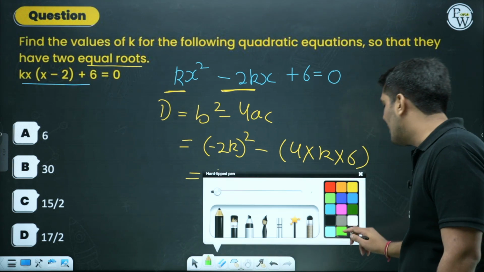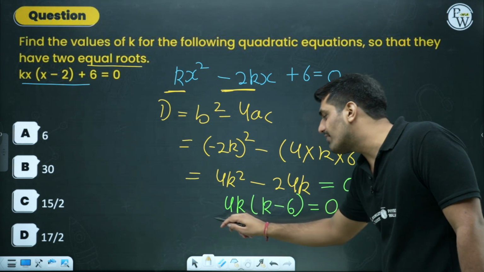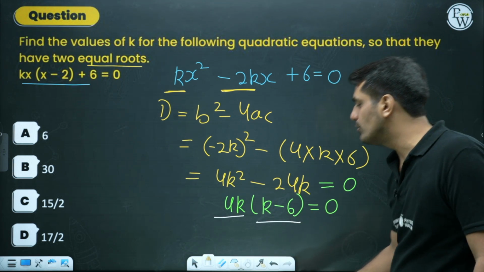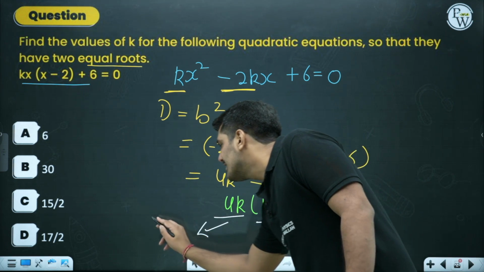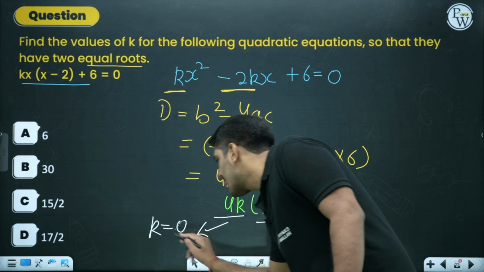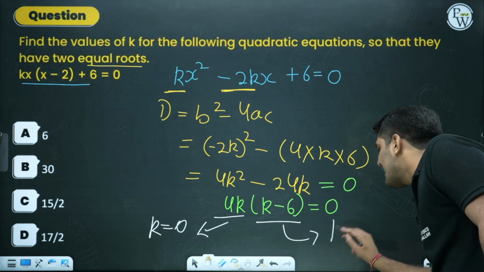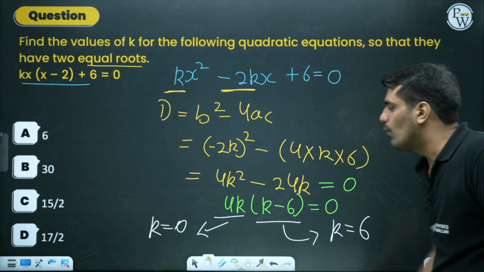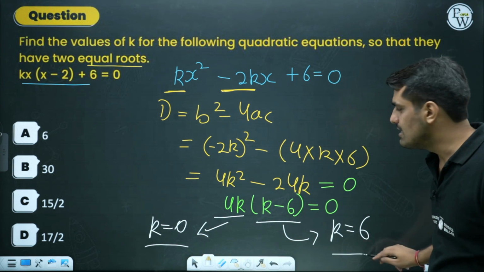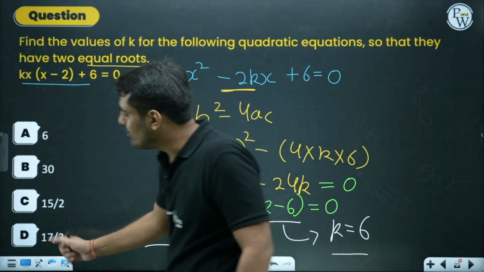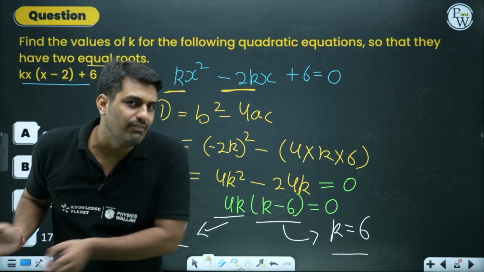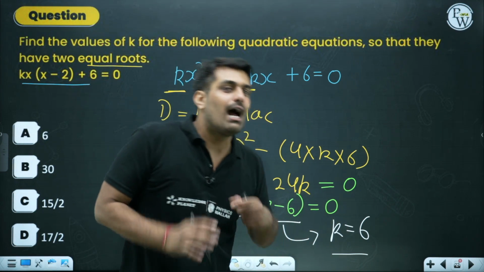Another scenario where we have either the value of a being equal to 0 or b being equal to 0. From this, k would be equal to 0. And from this, we will have k equal to 6. Now, this is one answer, this is another answer. I can see in the options we have all positive values, 6 and other values. So this answer is correct, I am sure about it.